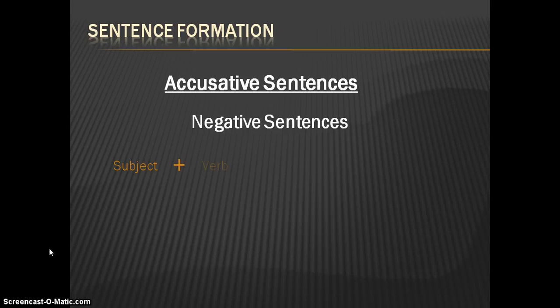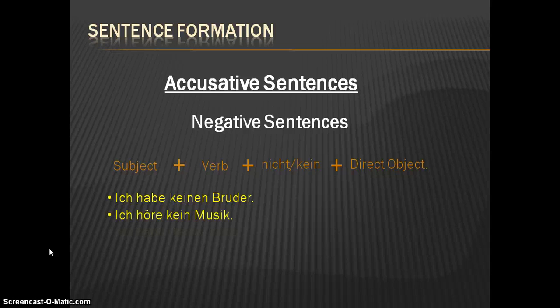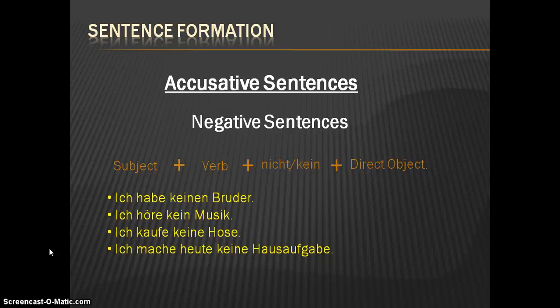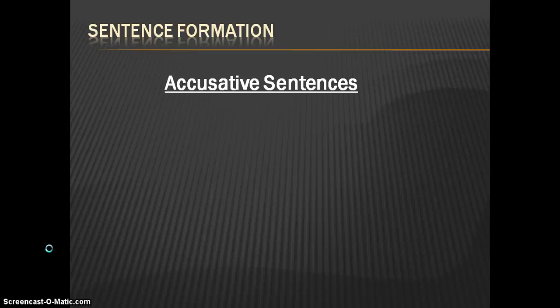Now learn the negative sentences. Similar to nominative cases: subject, verb, the negation, then the object. Ich habe keinen Bruder. Ich höre keine Musik. Ich kaufe keine Hose. Ich mache heute keine Hausaufgabe. Ich habe heute keine Arbeit.